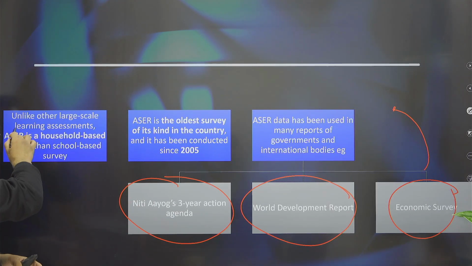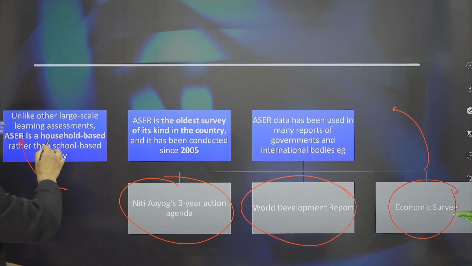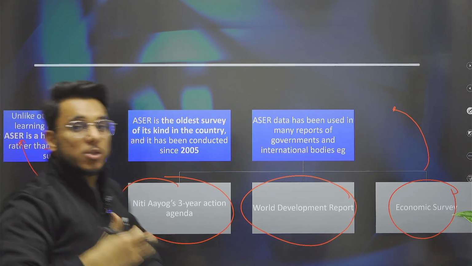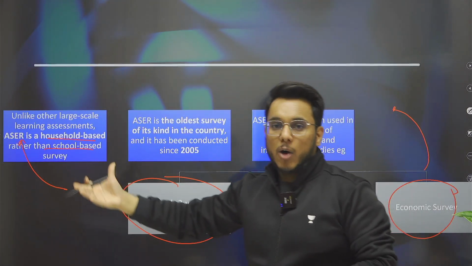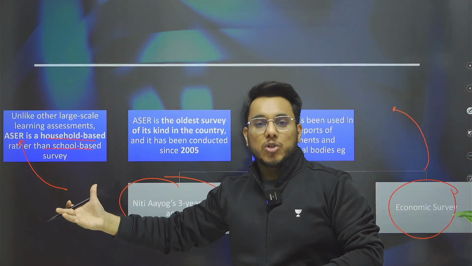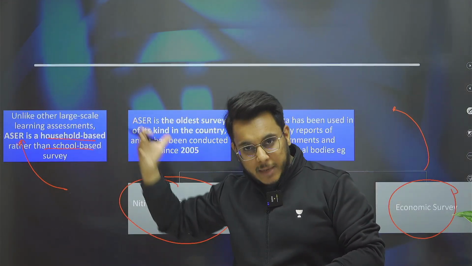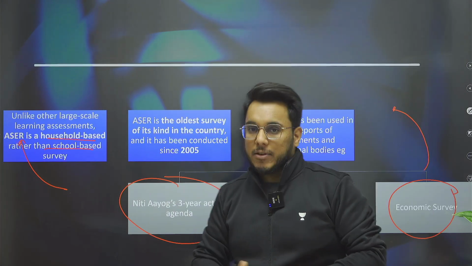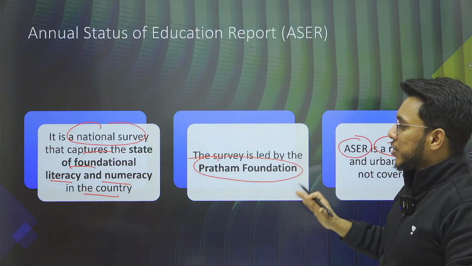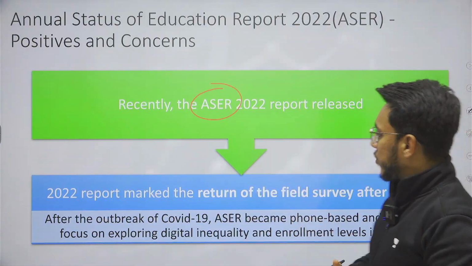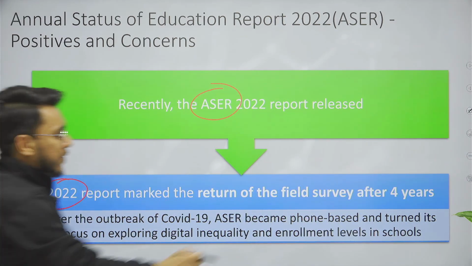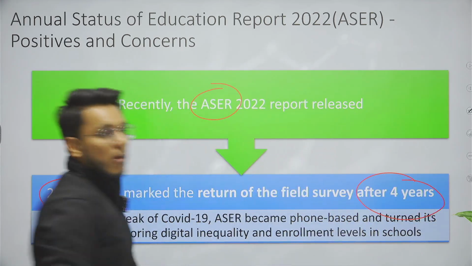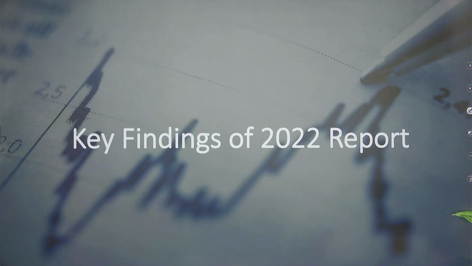Moreover, when we talk about the ASER report, it is a household based survey rather than a school based survey. So the volunteers will be going to the households, will be asking certain questions. Okay, there will be a questionnaire and on that particular basis the findings will be given. So this is all the basic information about the Annual Status of Education Report, and the 2022 report, as I told you, is coming after the gap of 4 years. So therefore it automatically becomes an important development.